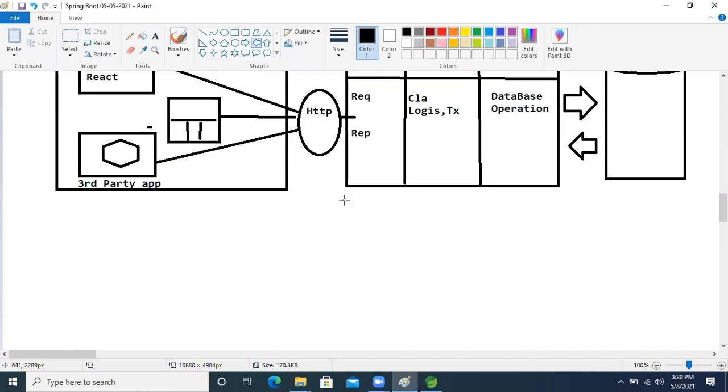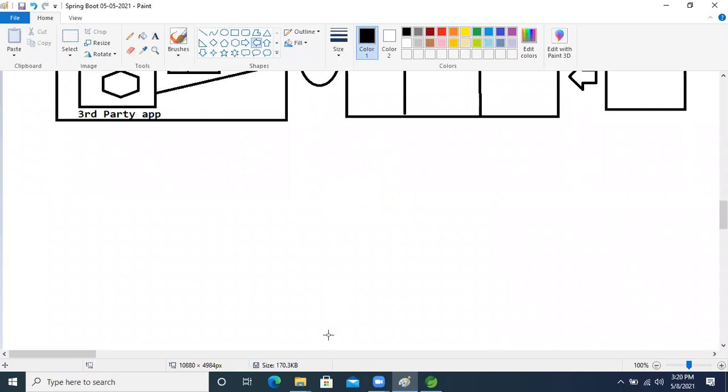Now, how does the work go in a company? First, the business analyst. Think about that, this is the business analyst.